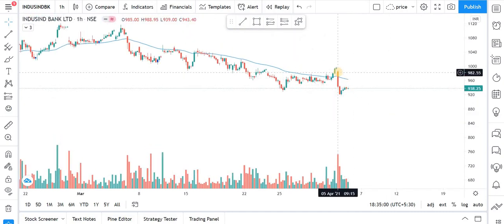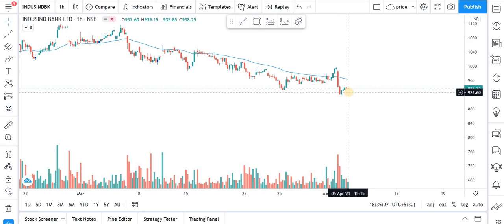This is the candle for today. The market opened gap down, and then we have seen a good fall. Similar expectations as the last candle was of indecision. If the market opens gap up or gap down, you can accordingly go long or short on this stock also. But one thing is very important, and that is the volume. The volume candle here is really important. Look here, the market opened gap down with a huge volume, and you can see the market has fallen a good amount. Similarly, again the last candle is an indecision candle. If the market opens gap up or gap down with good volume, go long or short accordingly.